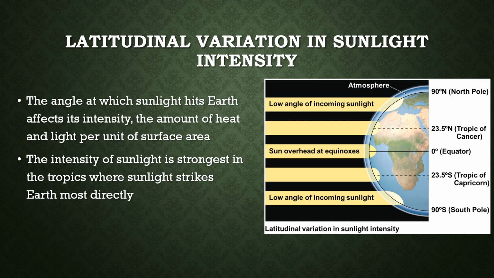Continuing with latitude variations, the sunlight intensity is different at different latitudes, because the angle at which sunlight hits the earth affects the amount of heat and light each surface area gets. The intensity of sunlight is strongest in the tropics, because it strikes most directly there at 0 latitude. That's where the sun hits the equator the most, as seen in the picture here, and then there are lower angles near the Arctic. It's going to be colder up there, with not much sun or heat getting there.